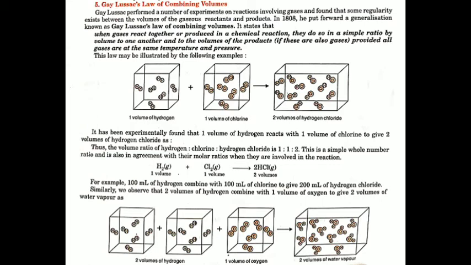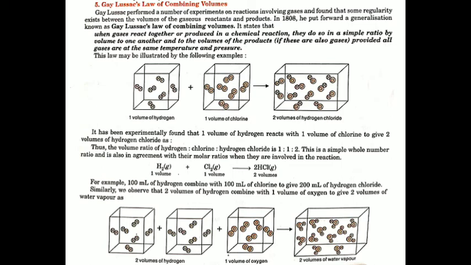So let's have one example. Suppose I want to react hydrogen gas and chlorine gas to form hydrogen chloride gas. Then according to the reaction, H2(g) plus Cl2(g) will give me 2 HCl(g). You can see in this picture and in this equation that 1 volume of hydrogen combines with 1 volume of Cl2 and will give 2 volumes of HCl.